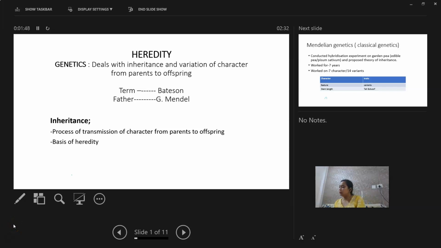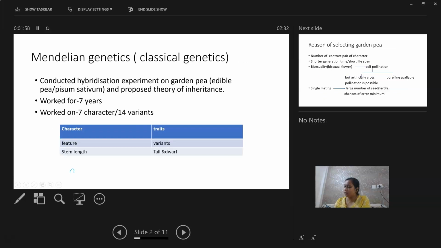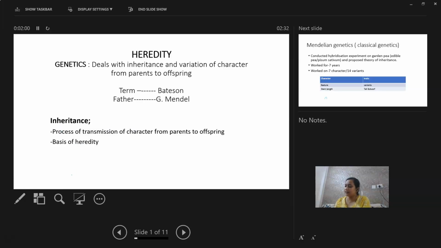Hello everyone. Today the topic is heredity. Heredity is transmission of characters from one generation to the next and it is dealt under genetics. So, genetics is a branch of science that deals with inheritance and variation of characters from parents to offspring, and the term genetics was coined by Bateson, and Gregor Mendel was considered as the father of genetics.